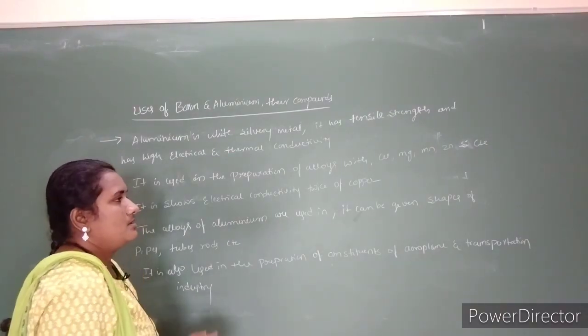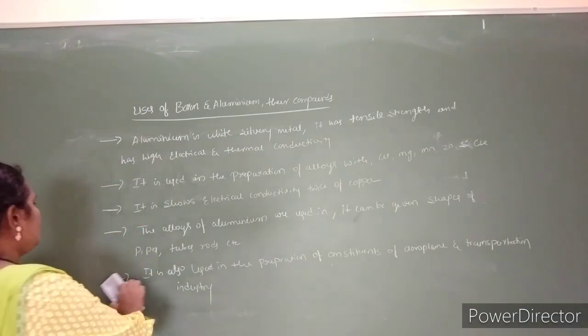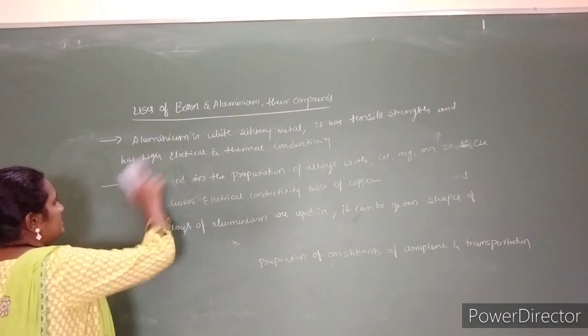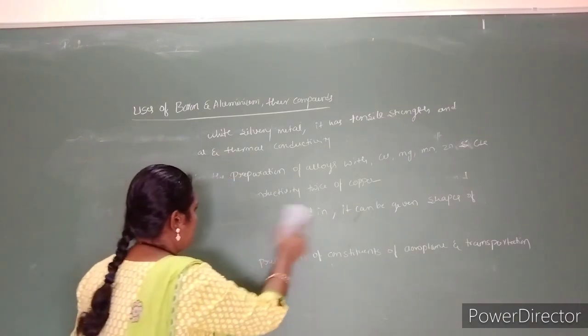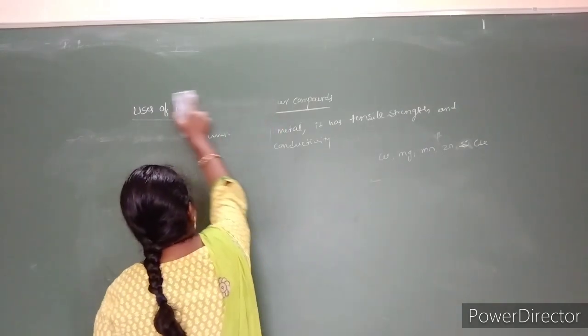So this completes the 13 group elements. Next is the 14 group elements, the carbon family. The first element of group 14 is carbon.